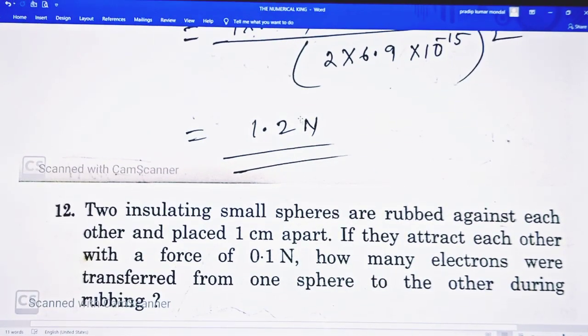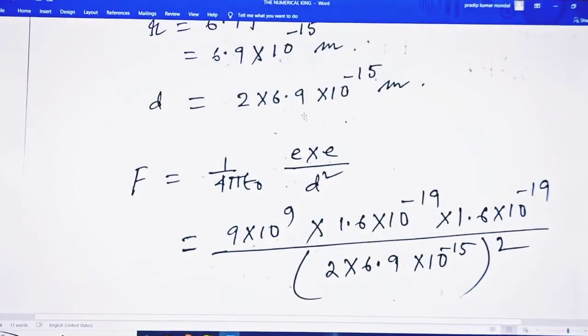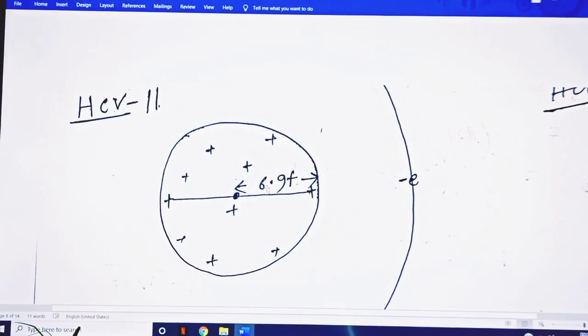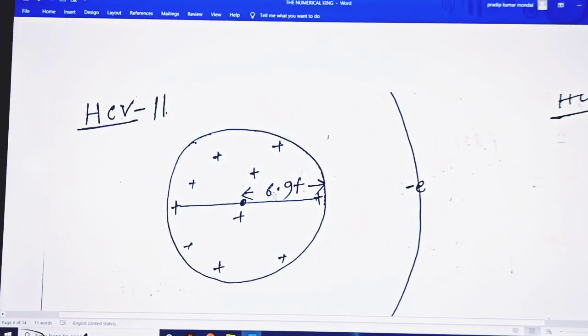So about 1.2 Newton. But the question is why this too-large repulsion force can't push these two protons apart.